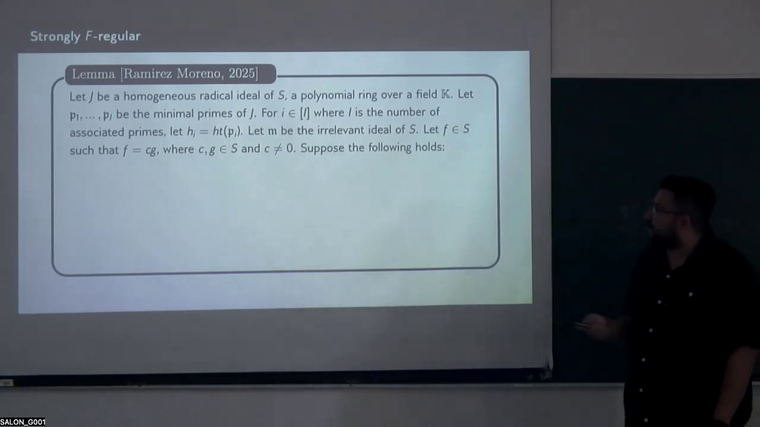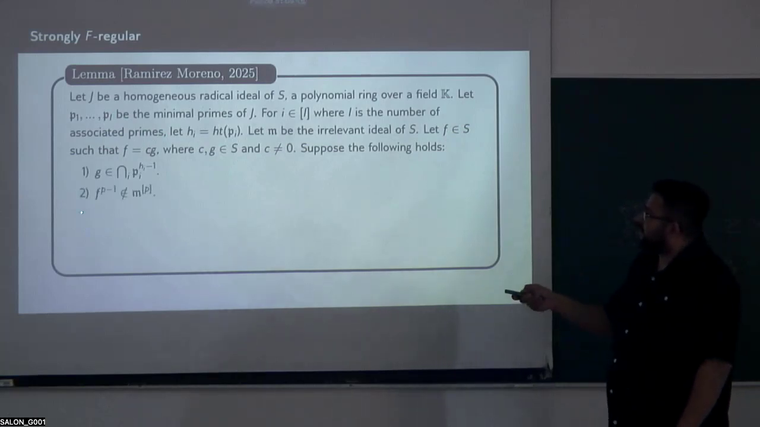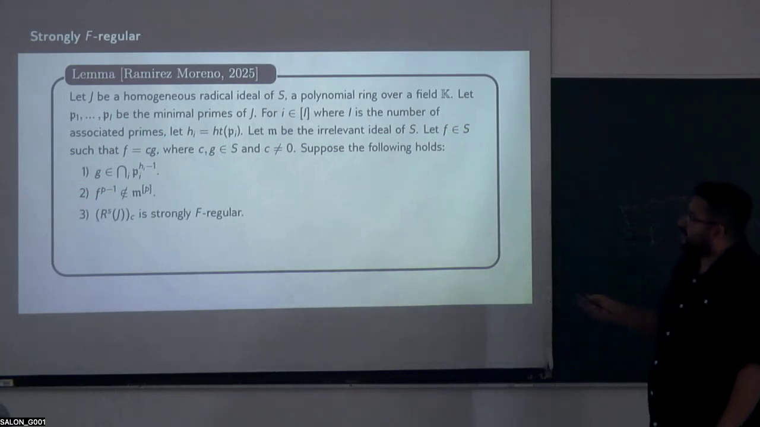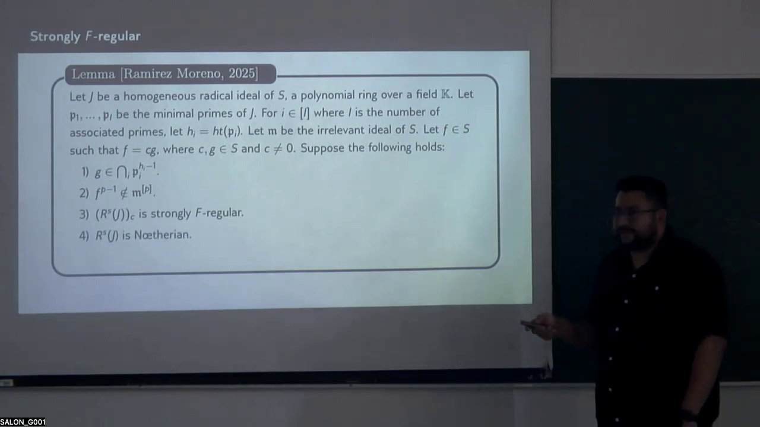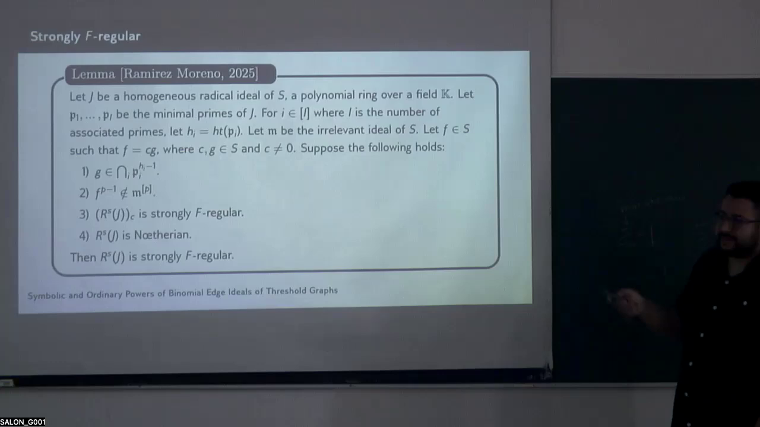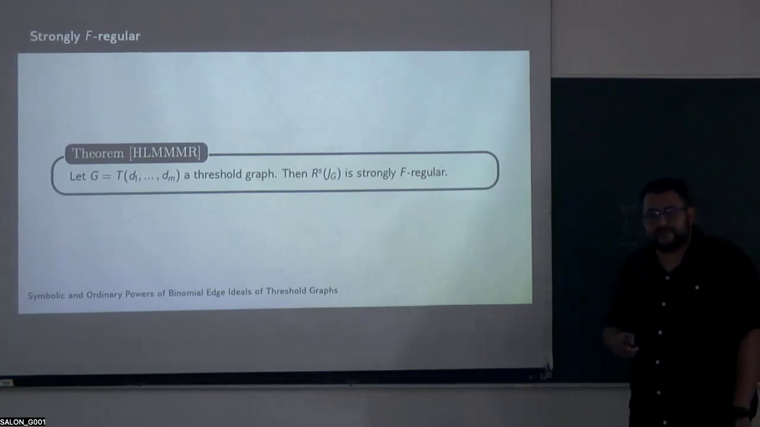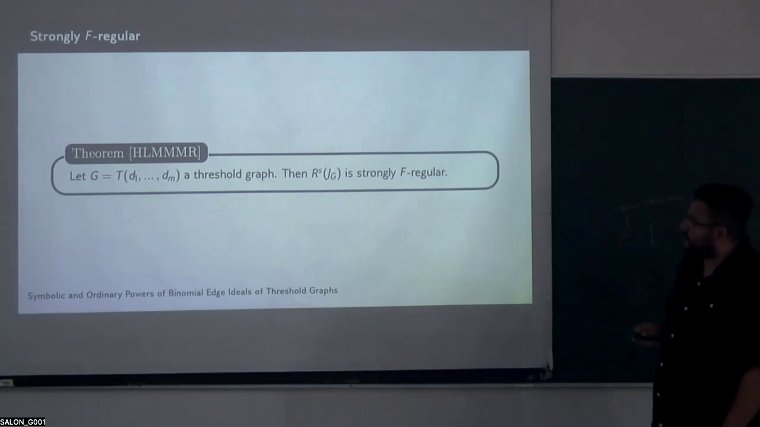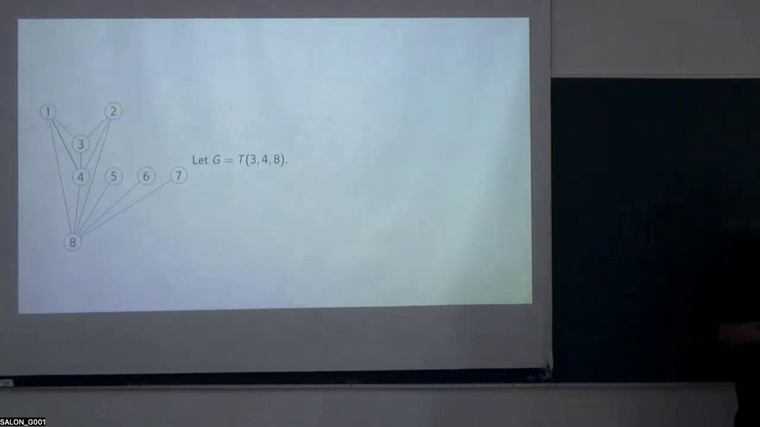So suppose the following holds. The first one, g is in this intersection. The second one, F to the p minus 1 is not in the maximal ideal's Frobenius power. The third one is that this localization is strongly F-regular. And the last one is that the symbolic Rees algebra is Noetherian. Then the symbolic Rees algebra is strongly F-regular. So we have a theorem: let G be a threshold graph, then the symbolic Rees algebra of the binomial edge ideal of the threshold graph is strongly F-regular. So now Megan is going to explain the idea of the proof with an example.